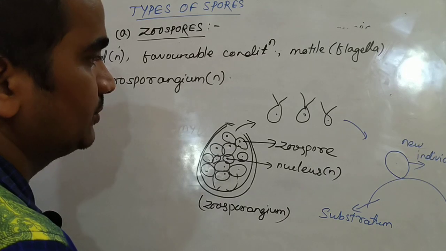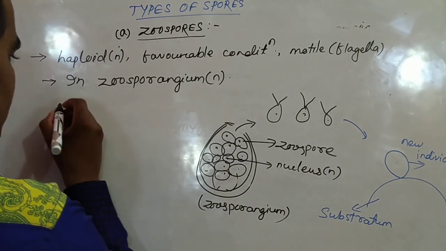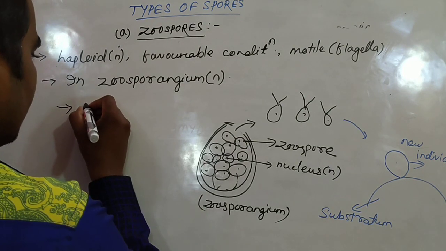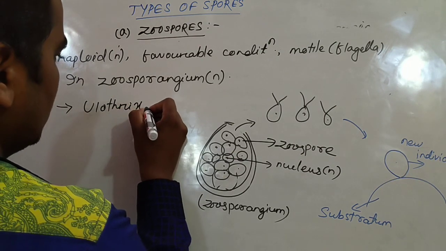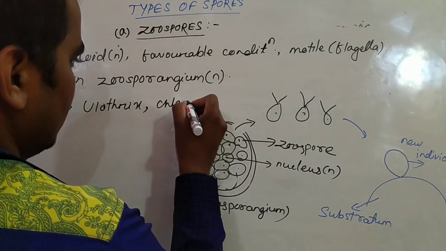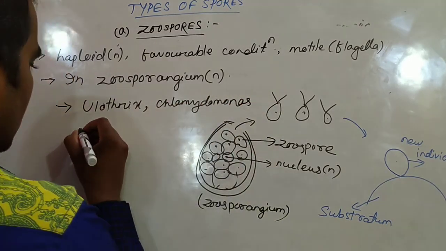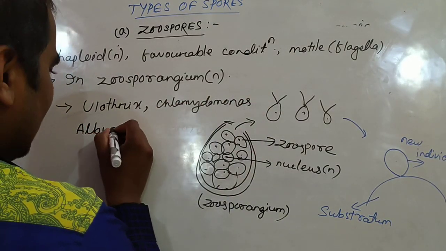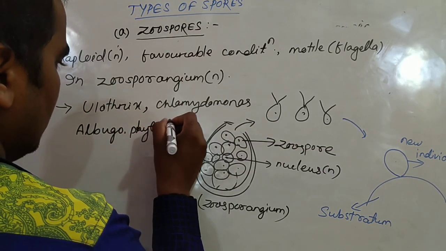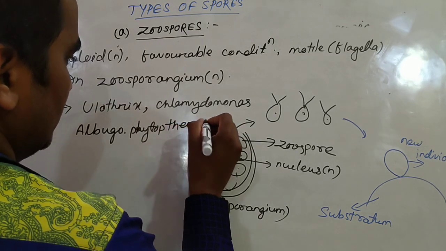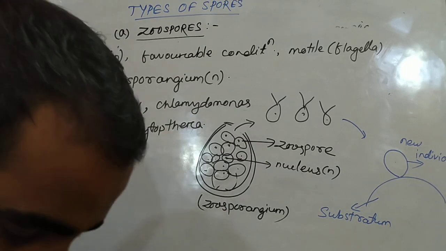The examples of organisms which reproduce by zoospores are common algae, just like Ulothrix, Chlamydomonas, some lower algae, and also some fungi like Albugo and Phytophthora. These organisms create zoospores in favorable conditions. Okay.